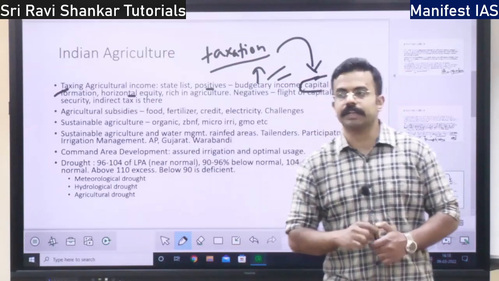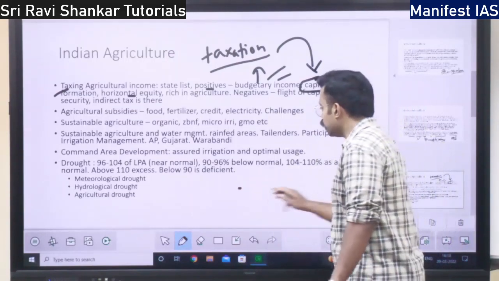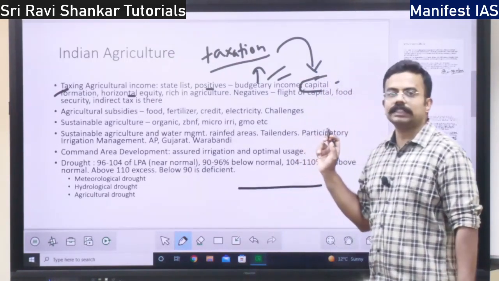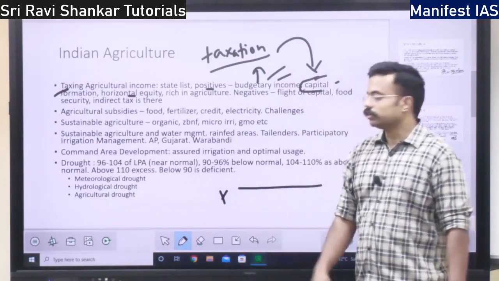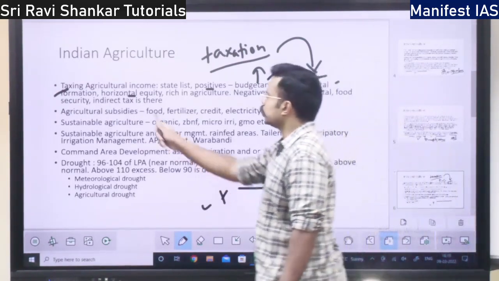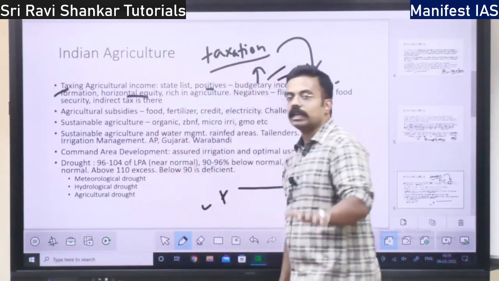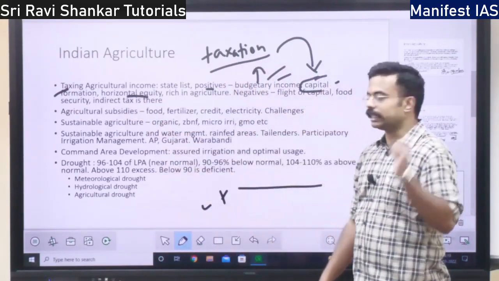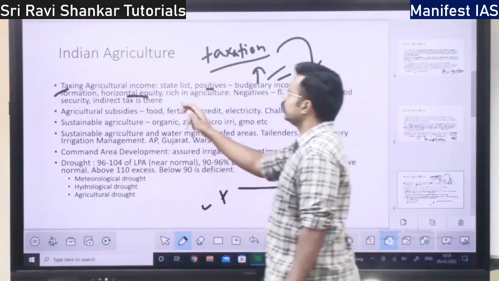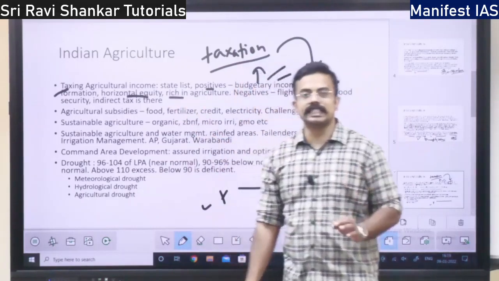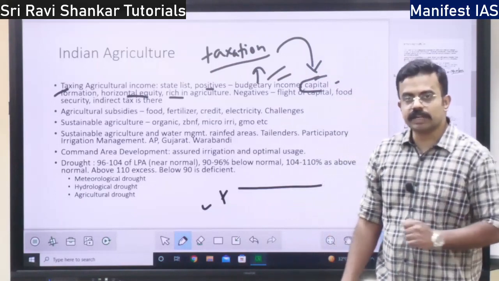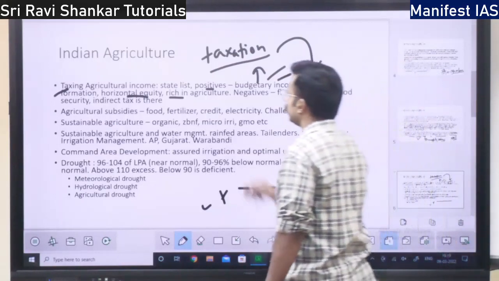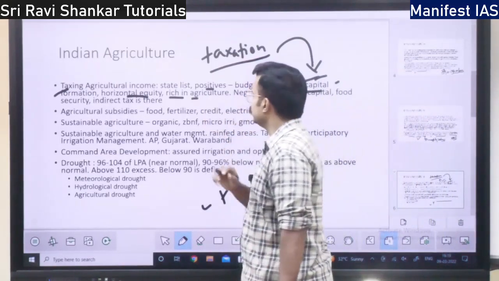What is horizontal equity? We are taxing all the sectors. All sectors are being taxed. Why not agriculture? So if we tax agriculture also, it will bring equity among all the sectors. That is the next thing. Then those persons who are rich in agriculture deserve to be taxed. They deserve to be taxed. So that is one thing, right?